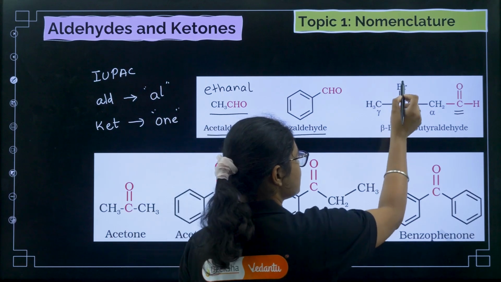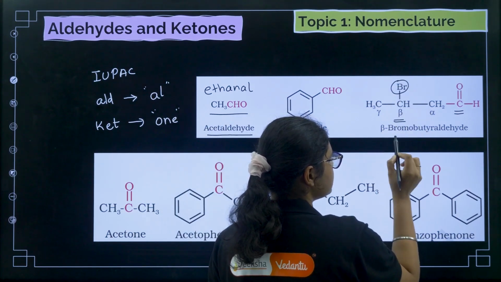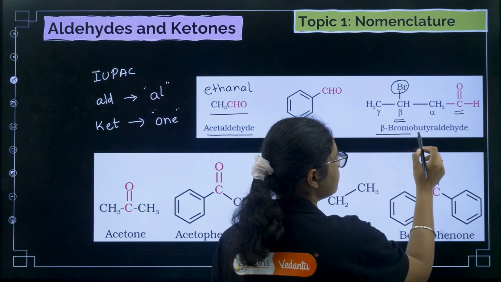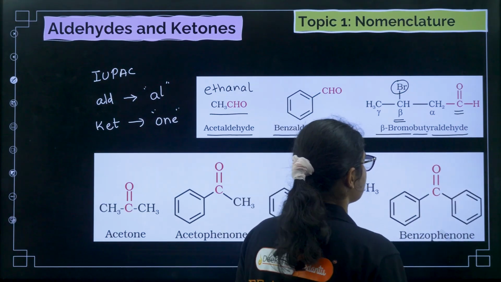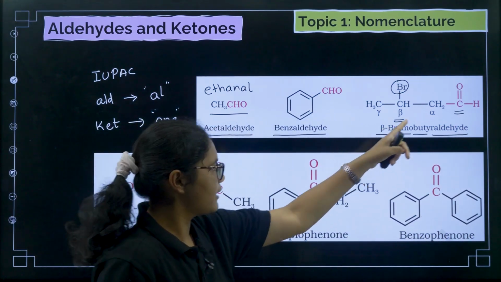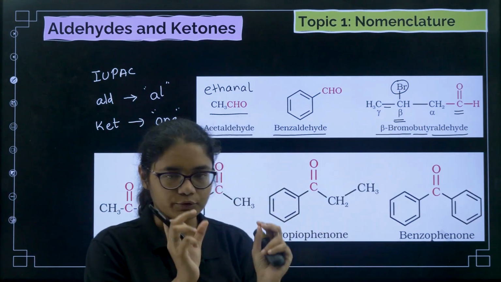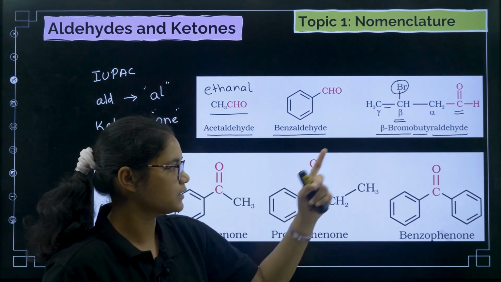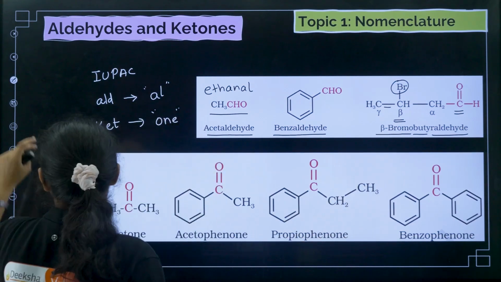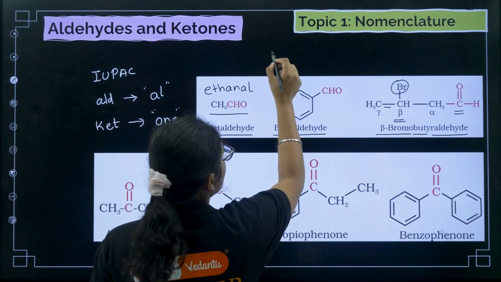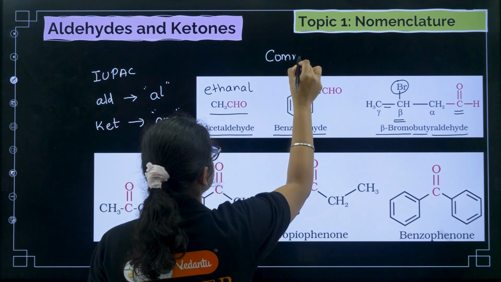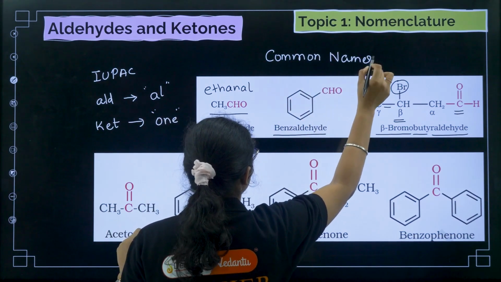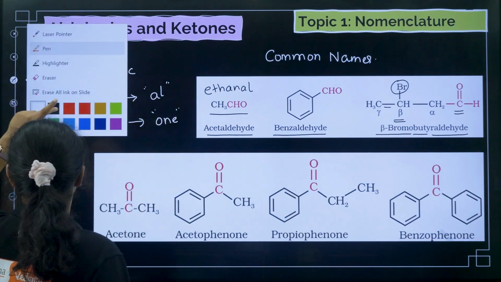Now this bromine is present in the beta carbon, right? So we can say beta bromo, then beta bromo butyl aldehyde, butyl because we have 4 carbons, 1 2 3 4, so beta bromo butyl aldehyde, that is the common name. So these all are common names we are discussing now. We'll also talk about the IUPAC name, but common names are very, very important. These 4 common names are very important.